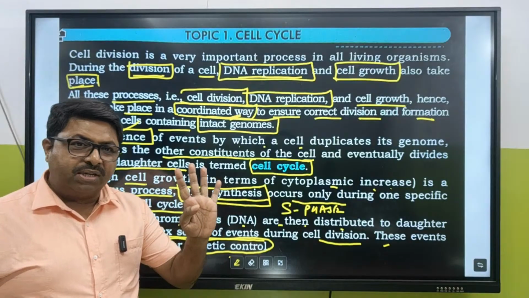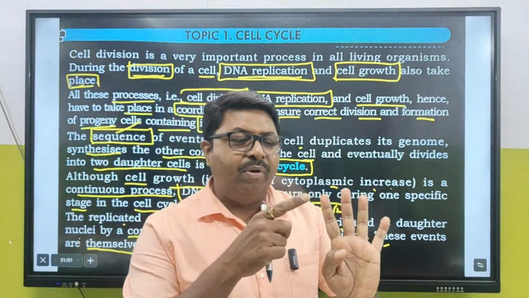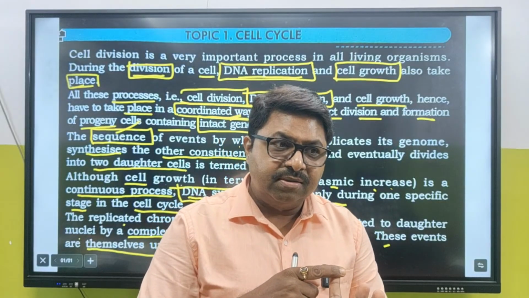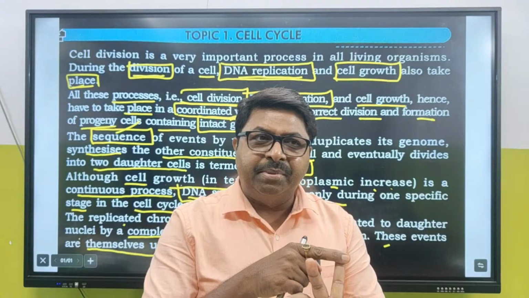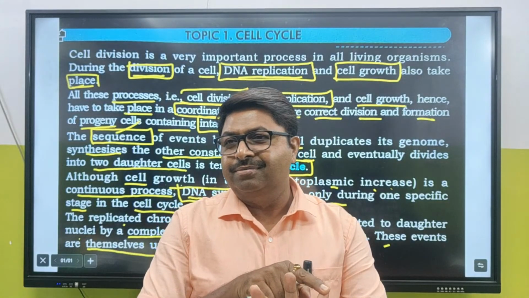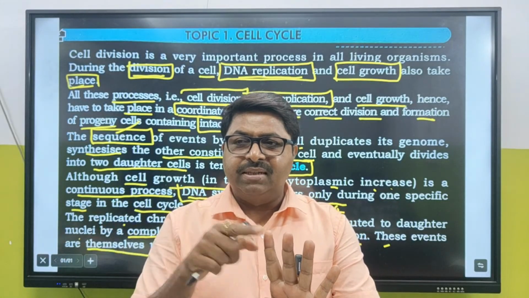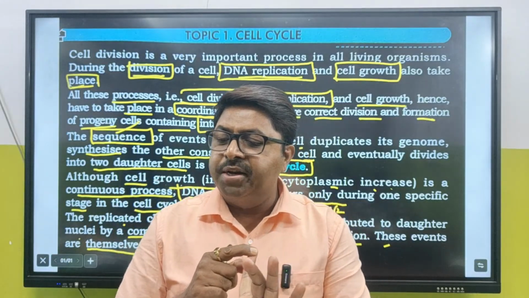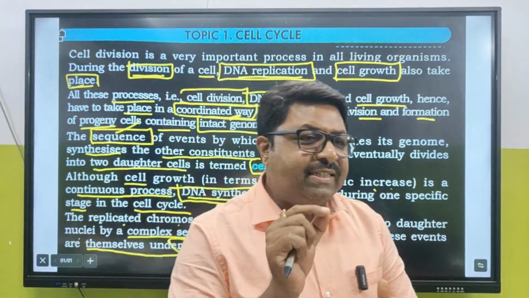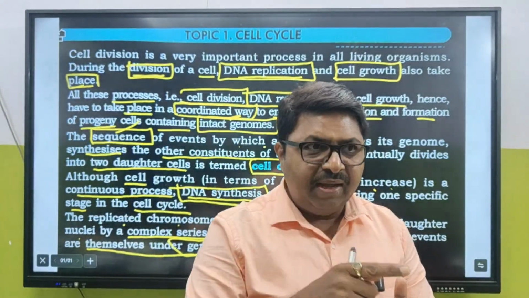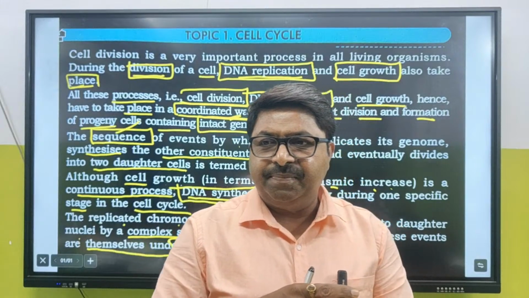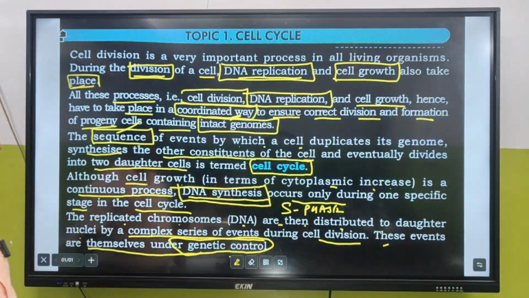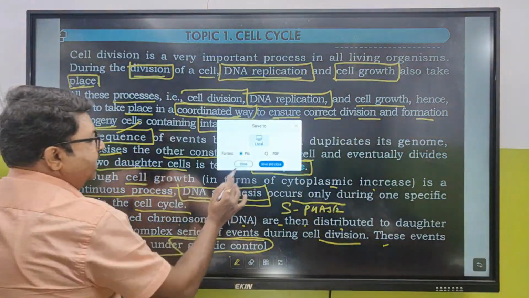Most important. So what are the terms we have found here? See, what are the terms? Sequential event, coordinated way, cytoplasmic increase, genetic control. So write down with a pencil, four points from this topic: coordinated way, sequential event, genetic control, and cytoplasmic increase, because these are the terms you will be getting in MCQs.